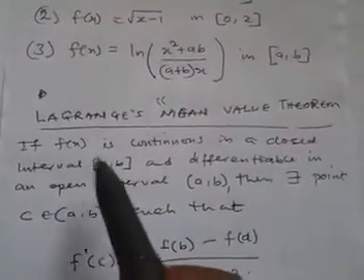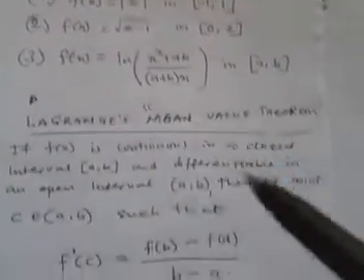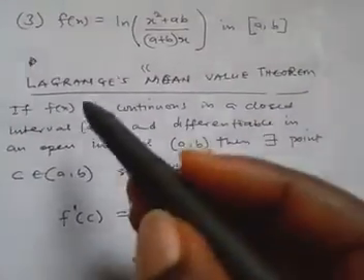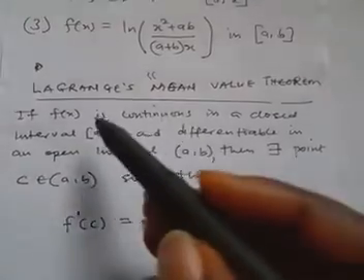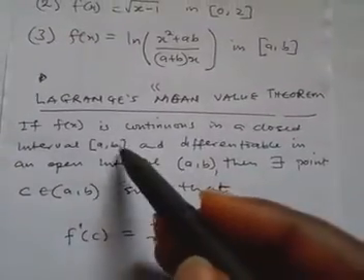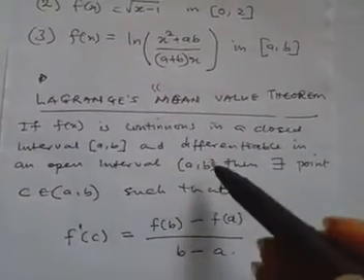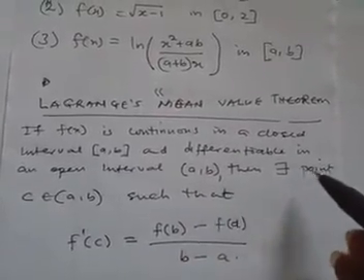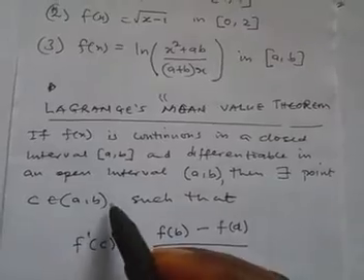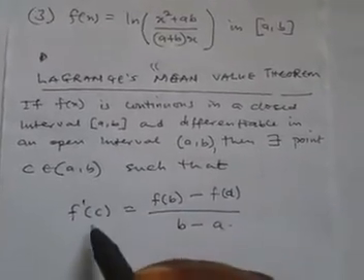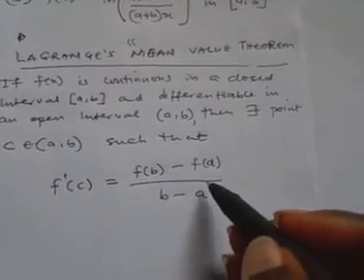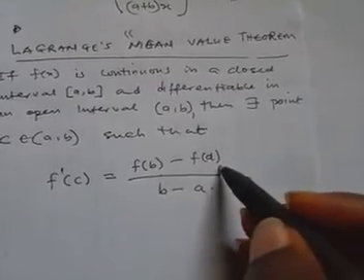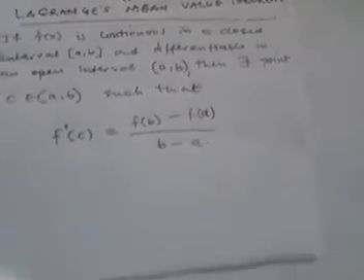The theorem says, if a function is close to that of Rolle's theorem, that if a function f of x is continuous in a closed interval a, b, and differentiable in the open interval a, b, so it at least satisfies these two properties, then there is a point c in this interval such that f prime of c is equal to f of b minus f of a over b minus a.